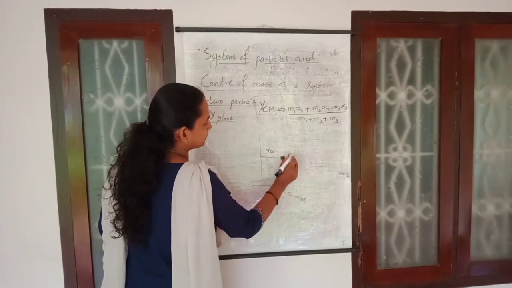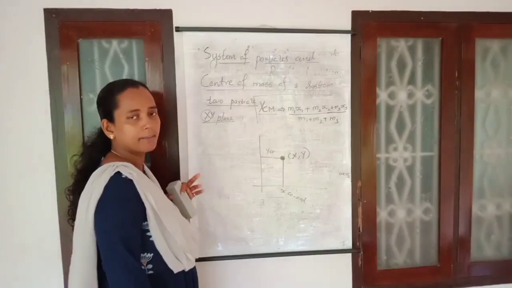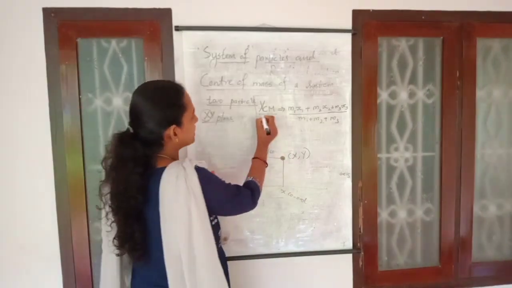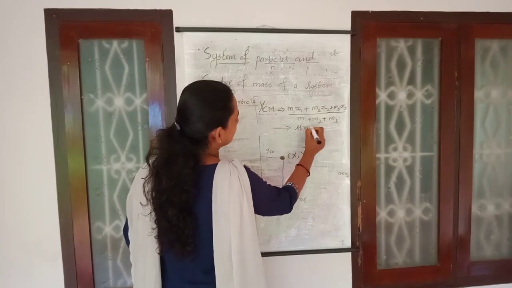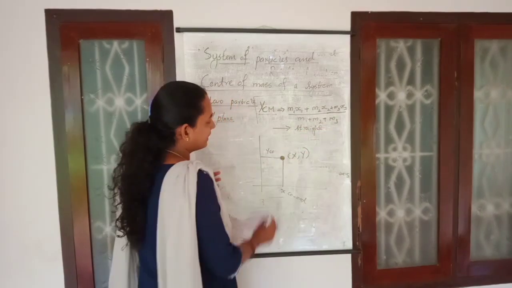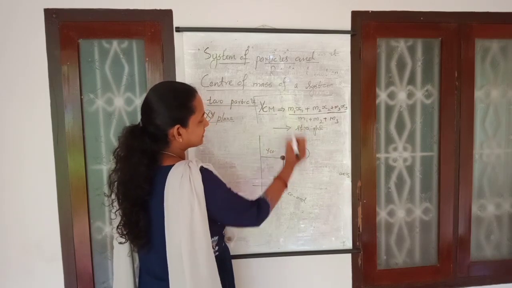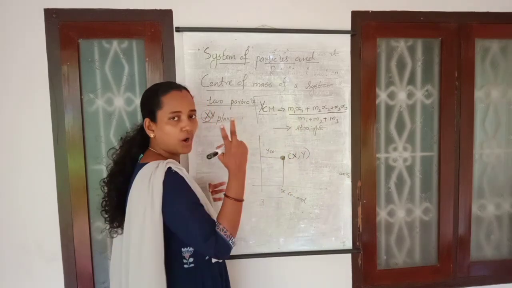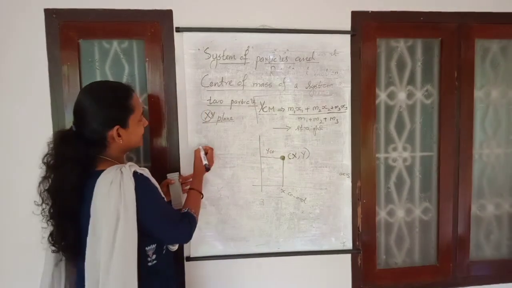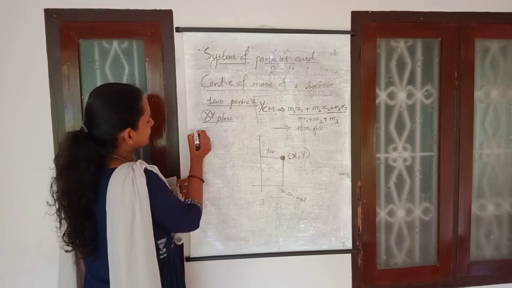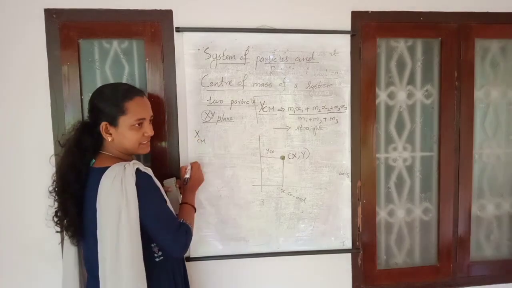That means an x center of mass position and a y center of mass position will come. This is the situation along a straight line. But when the object is placed in a plane, instead of just x, there come two coordinates, x and y. Therefore, to find the position of the center of mass, you first find the position of the center of mass along the x-axis.